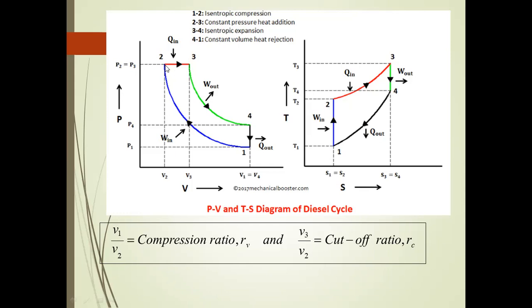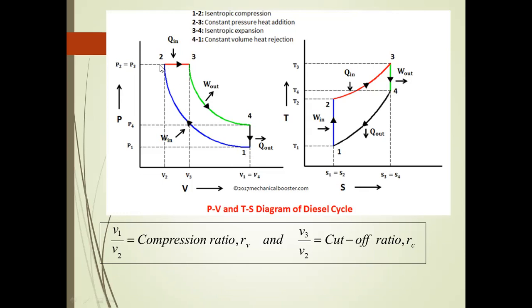Next, from point 3, which is represented by the cutoff ratio. From here, point 3 is called the point of cutoff ratio. The air is expanded adiabatically to the condition P4, V4, and T4 respectively, corresponding to point 4. Finally, the air rejects heat to the cold body at constant volume till point 1, when it returns to the original state.